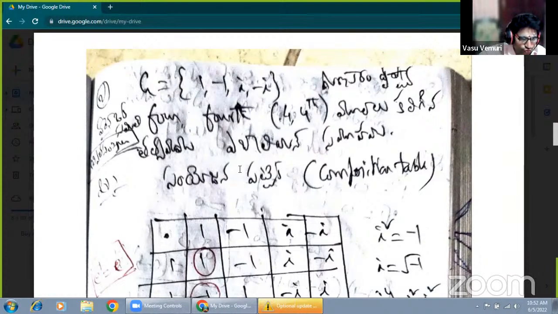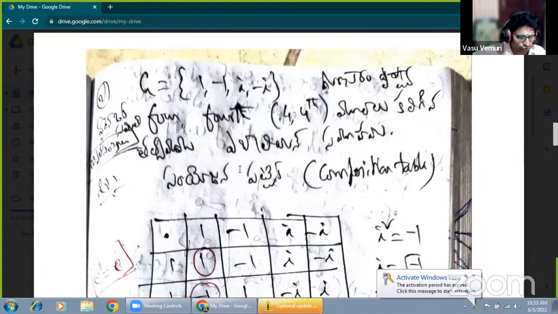Prove that the set of 4th roots of unity elements with respect to multiplication as the composition, or under multiplication, whatever it is, forms a finite abelian group. Form a finite abelian group.